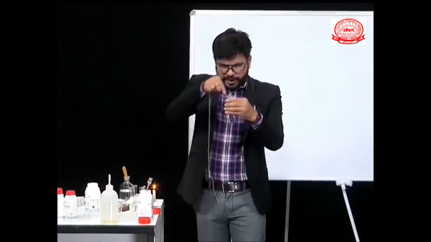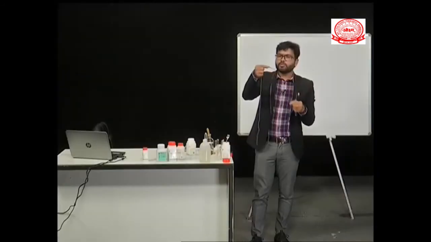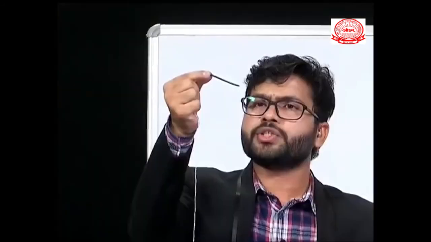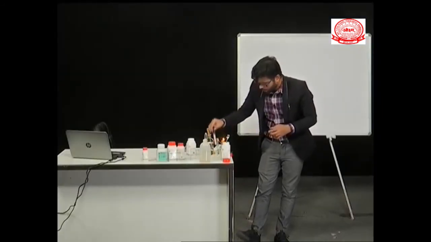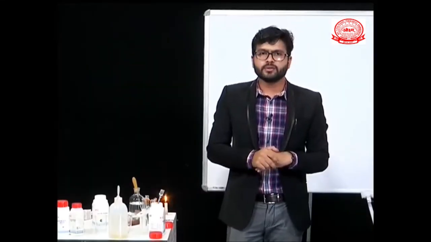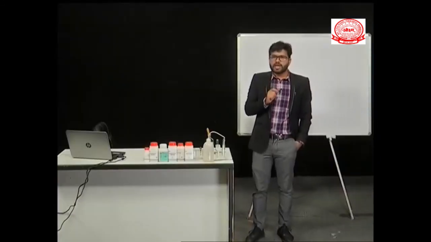Now I will show you the second experiment that we were doing. Earlier this iron nail was completely clean. Now you can see there is a deposition on the iron nail. That means the change we observe is a deposition on the iron nail. In the third experiment that we did, we observe one white color precipitate. So these are the changes that we observe. What do we call it? We call it a chemical reaction. We will be discussing chemical reactions and equations.